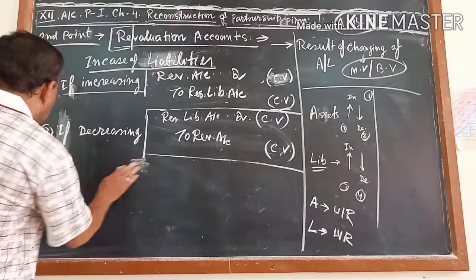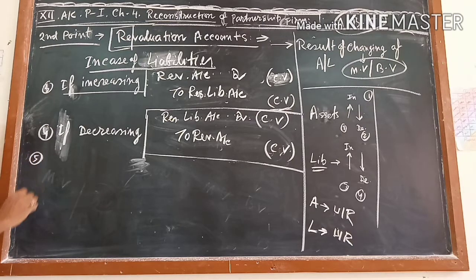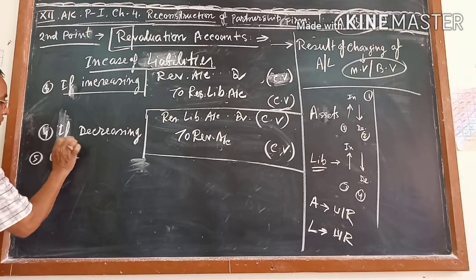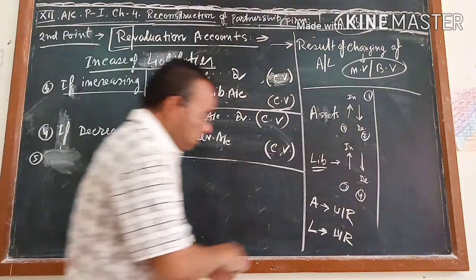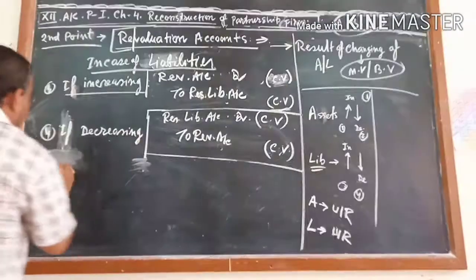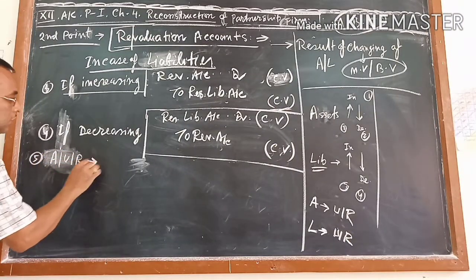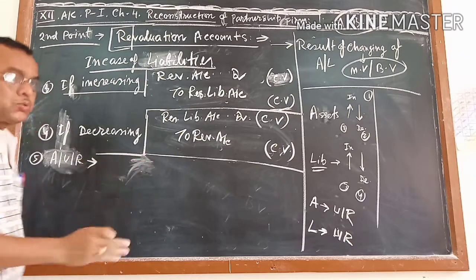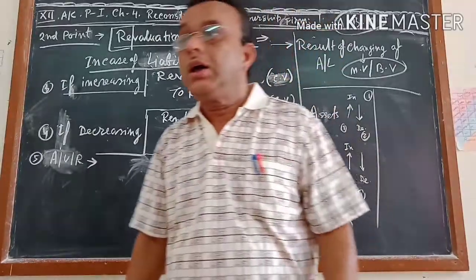So in case of unrecorded assets, this is number 5, assets unrecorded. Assets unrecorded means it was not recorded in the previous balance sheet, and now we are going to write it in the new balance sheet.